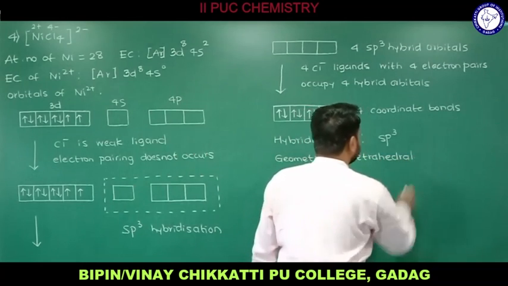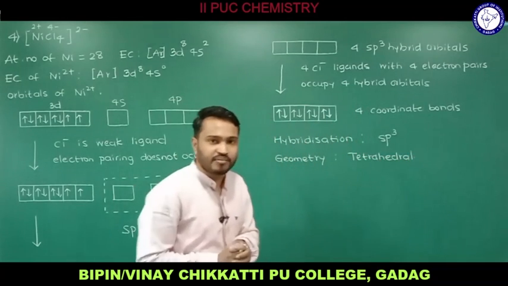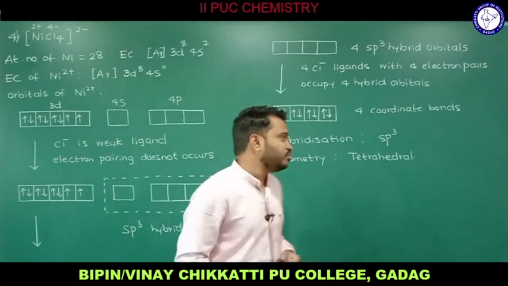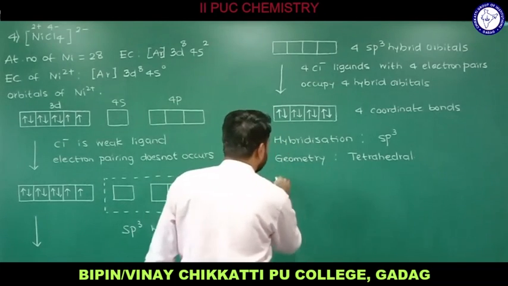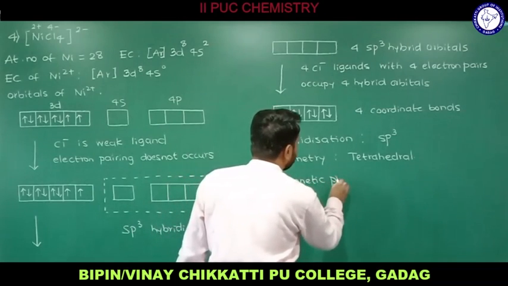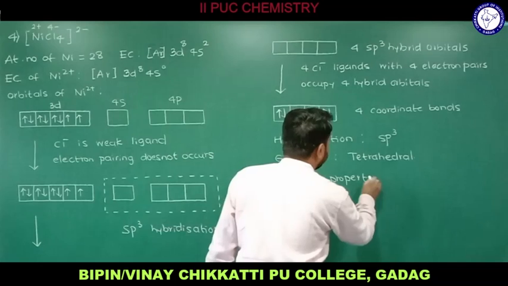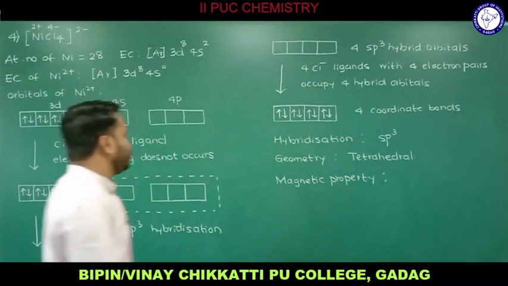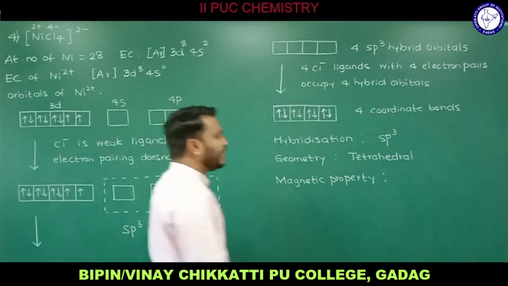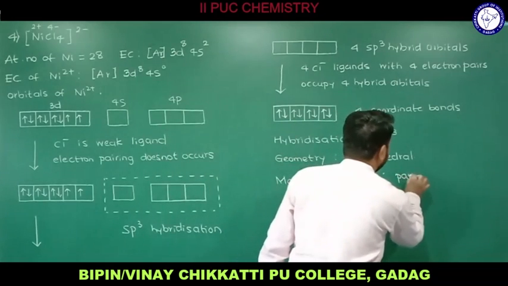In the center we have the central metal atom, and at the 4 corners of the tetrahedron, 4 ligands will be present. And magnetic property depends on the number of unpaired electrons. We have unpaired electrons in 3D, therefore paramagnetic in nature.